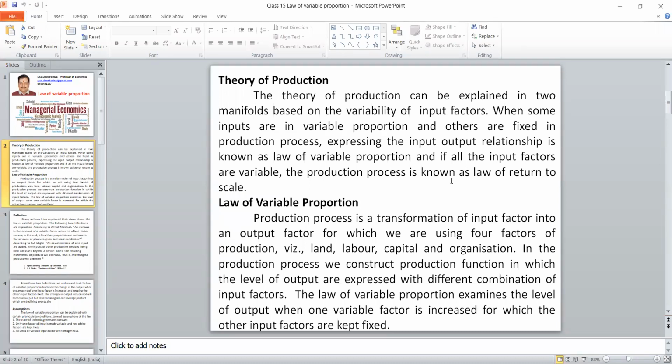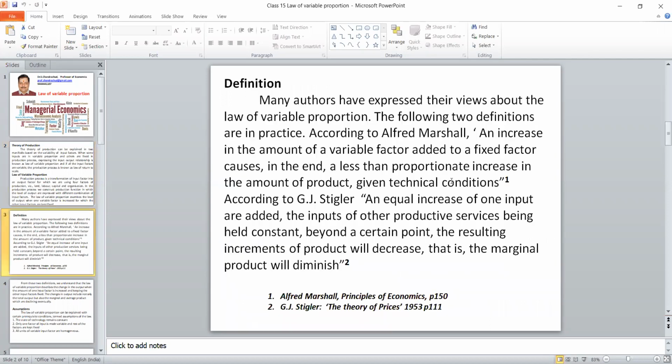So there are two theories. One is the law of variable proportion, another one is the law of returns to scale. There are many definitions, but I have given one particular definition. There are two definitions. You can write either one. One is given by Alfred Marshall, the other one is by Stigler.